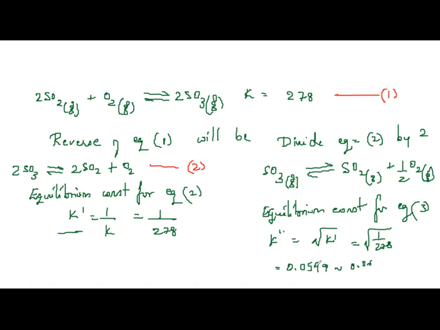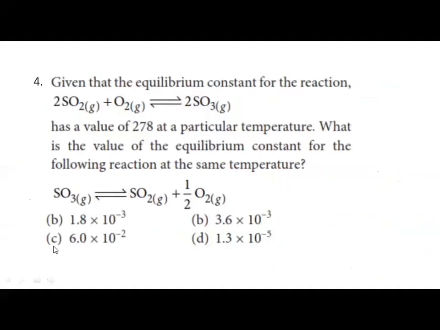This is the answer we get, which is approximately equal to 0.06. Yes, approximate rounding off, 9 is more than 5. So this becomes 6, or I can write it as 6 into 10 raised to minus 2. Correct? Shifting the decimal point 2 digits to the right, it becomes minus. So whichever is given, that will be the correct option. So what is the correct option? It is 6.0 into 10 raised to minus 2. Is that understood? Yes. So this is how we solve it.